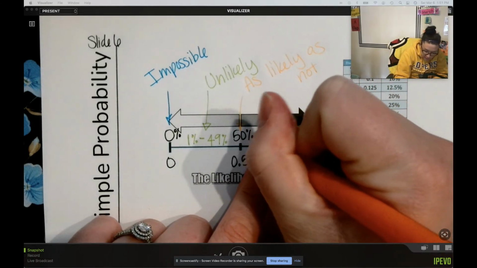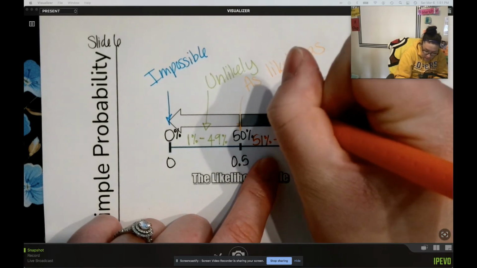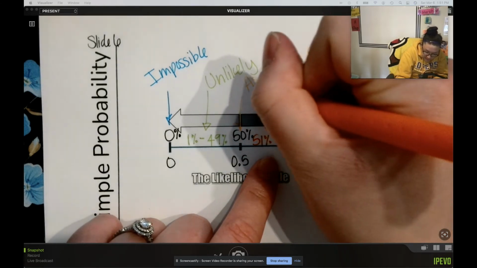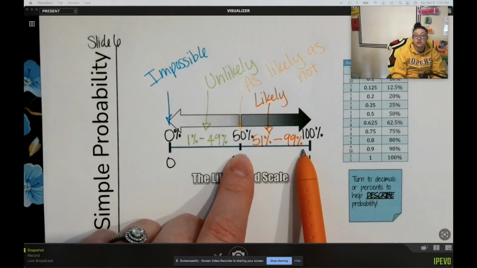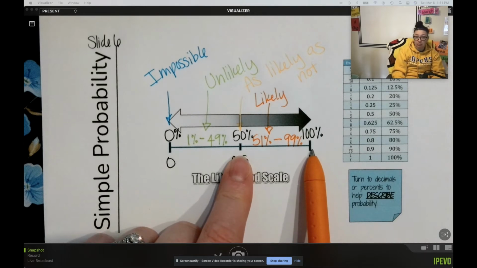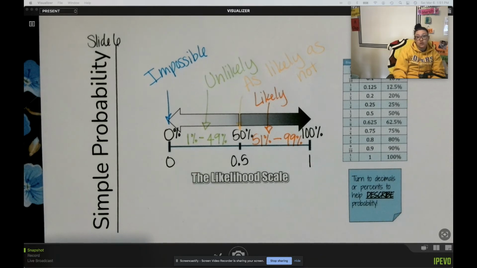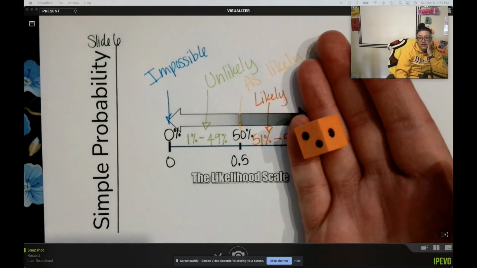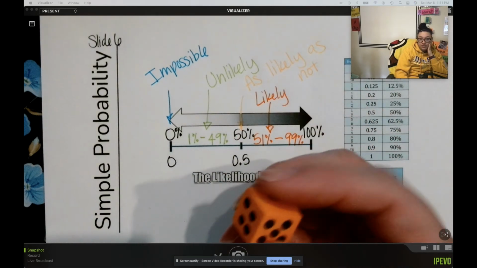This range of 51% to 99% chance, we call that likely. Over 50% chance, there's a good percent of that happening. There's a really good chance that that could happen. For example, if you want to roll a number on the dice bigger than 1.